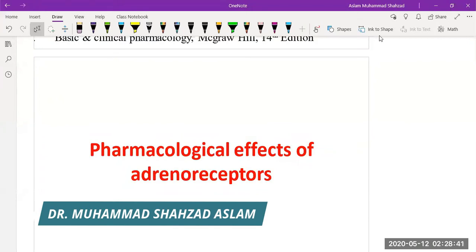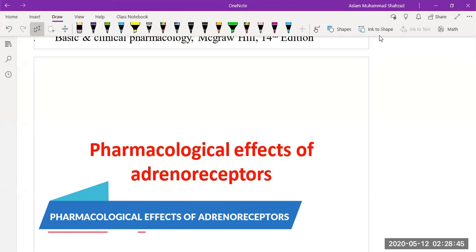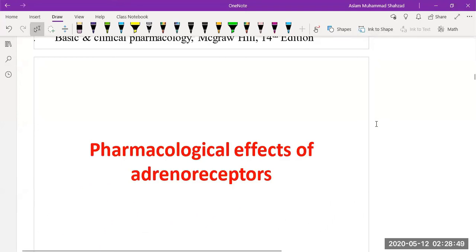Hello and welcome to this lecture. Today we are going to discuss the pharmacological effect of adrenoreceptors. Last time we discussed the alpha receptors and beta receptors, which are the types of adrenoreceptors, and in the last lecture we discussed their distribution in the body in different tissues.